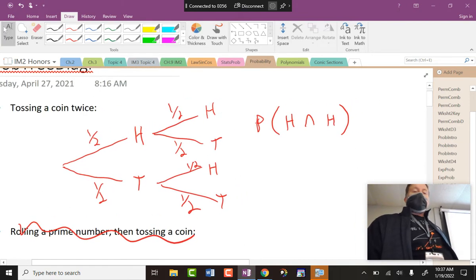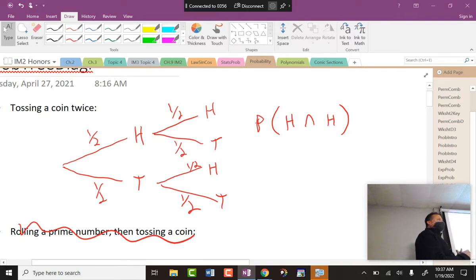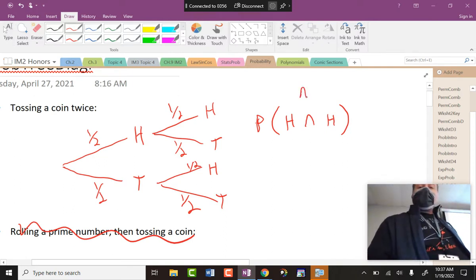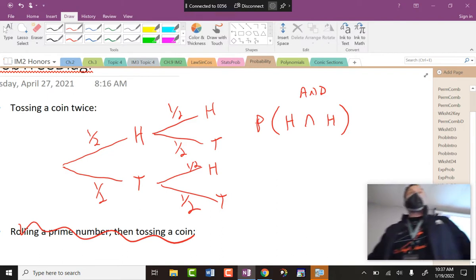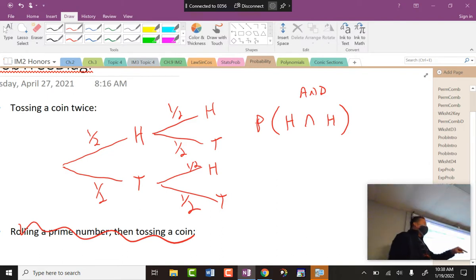Now, from yesterday or the last 2 days of notes, whichever it may be, what is that upside down U called? An and or an or? Three, two, one, go. It's an and. And what does that mean? Well, it means two things. First of all, it means multiply. But the second thing means I'm flipping two coins. I'm flipping a coin and then I'm flipping the coin again.